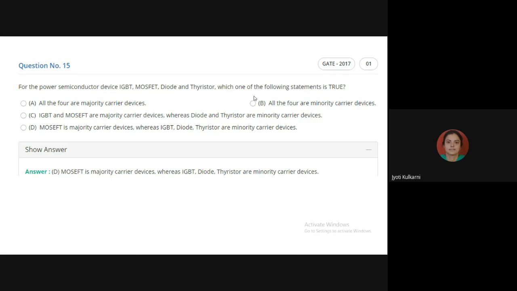Similar logic I apply to these power semiconductor devices. The devices which are very temperature sensitive, I mount on a heatsink. So what is the function of the heatsink? The heatsink increases the cross-section area through which they can immediately dissipate the heat and maintain their temperature within the ambient condition. Am I clear? Yes. Okay. Now the next question we will see.